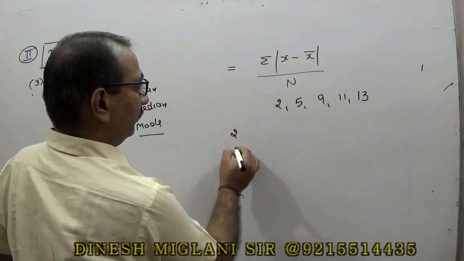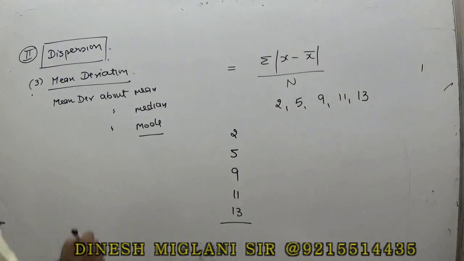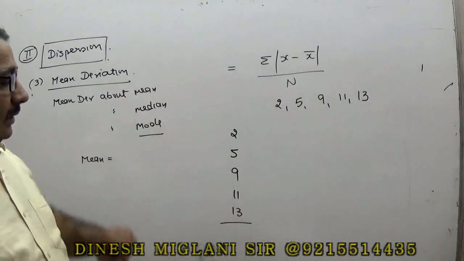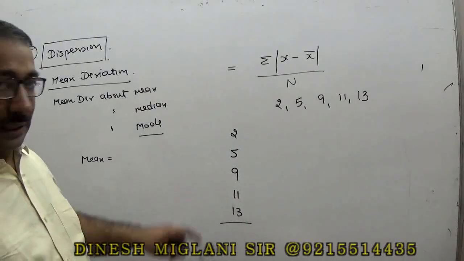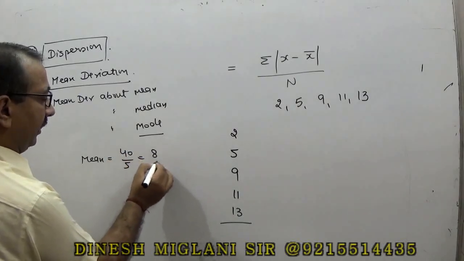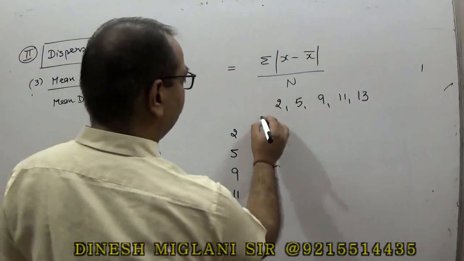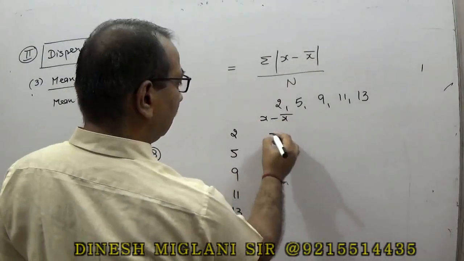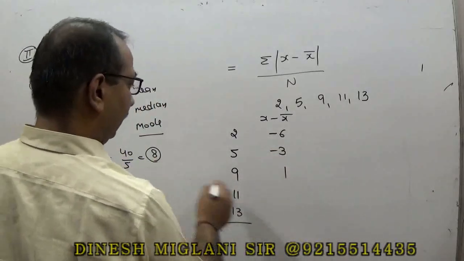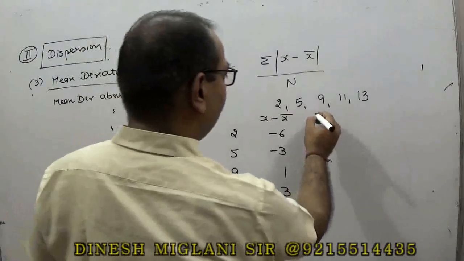So what process do we follow? We write it as 2, 5, 9, 11 and 13. First of all we find the mean, which means addition of all of them. 2 plus 5, 7, plus 9, 16, plus 11, that is 27, plus 13, 40. 40 divided by 5. So here my mean is equal to 8. Now we have to find x minus x bar. That is 2 minus 8, minus 6; 5 minus 8, minus 3; 9 minus 8, 1; 11 minus 8, 3; 13 minus 8, 5. This is x minus x bar. Now we take the modulus of it.